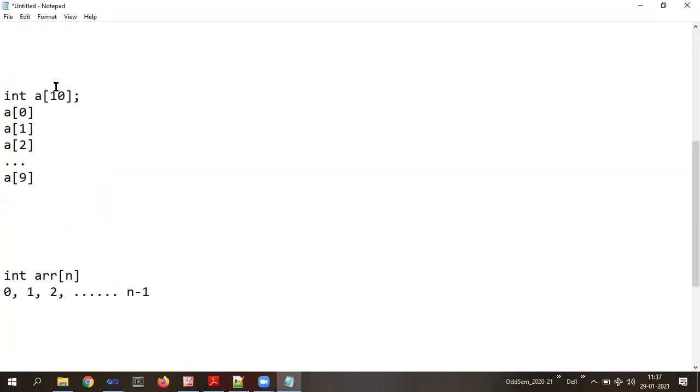In the same case, if there is an array of size 10, the last element, that is the 10th element, will be accessed with the index value 10 minus 1, because the first element will be accessed by 0. Always the first element of the array will be accessed by index 0. So the last will be 1 before n, so n minus 1. Is that clear? Online students, is that clear?